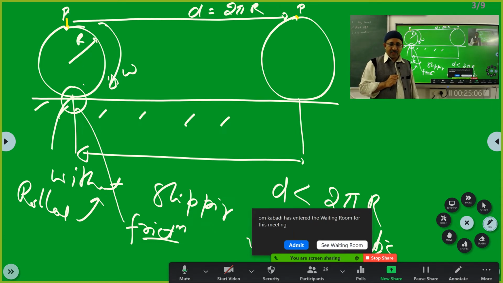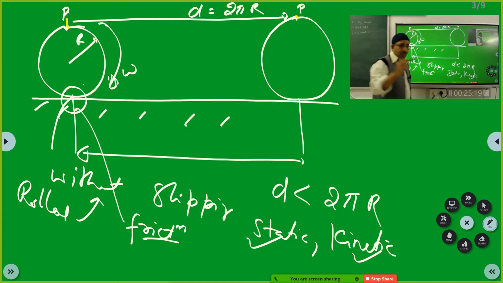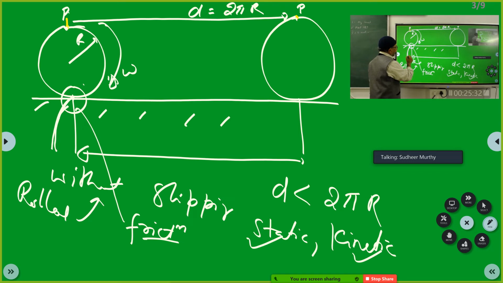Exactly. So it comes under the category of static friction. Now another way to look at it. See now, the point of application of force, the point of force, it should have moved. See now here there is frictional force created. This frictional force that is created here should have moved some distance. Okay, understand?